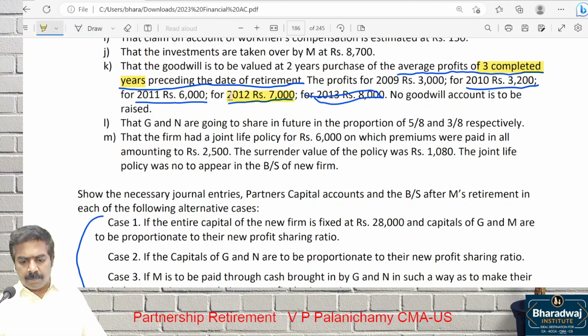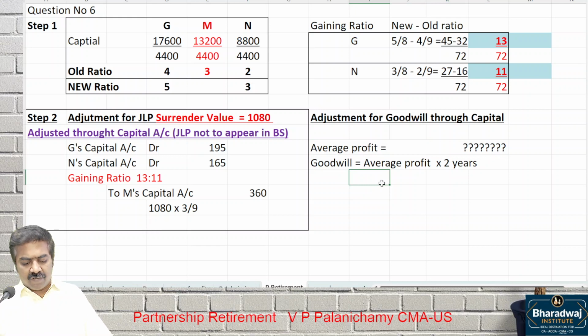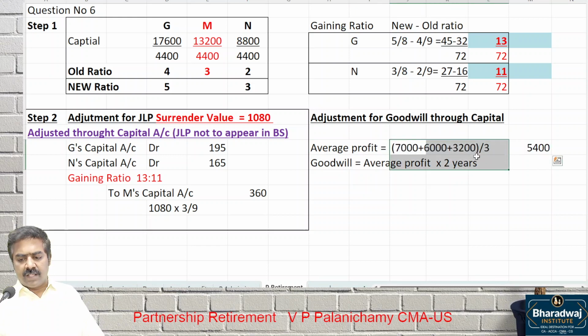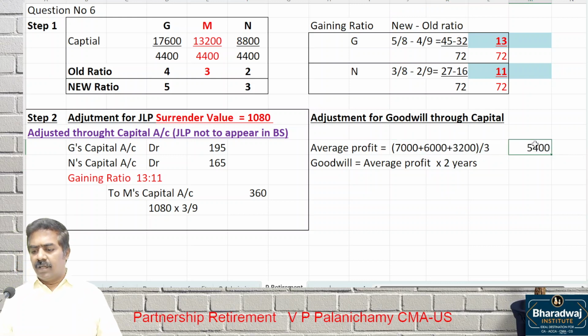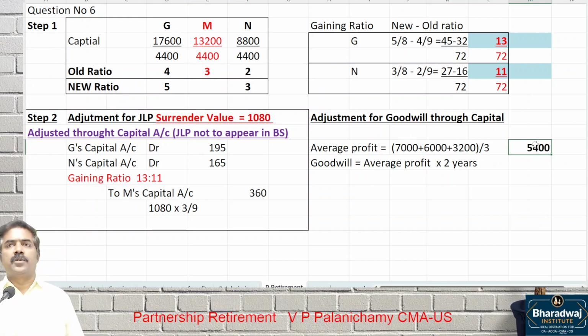2012 year is complete. 2011 year is complete. 2010 year is complete. Don't take 2009 also. Why? We were instructed to take 3 completed years. So average profit will be 7,000 plus 6,000 plus 3,200 divided by 3. What is the average profit? 5,400.